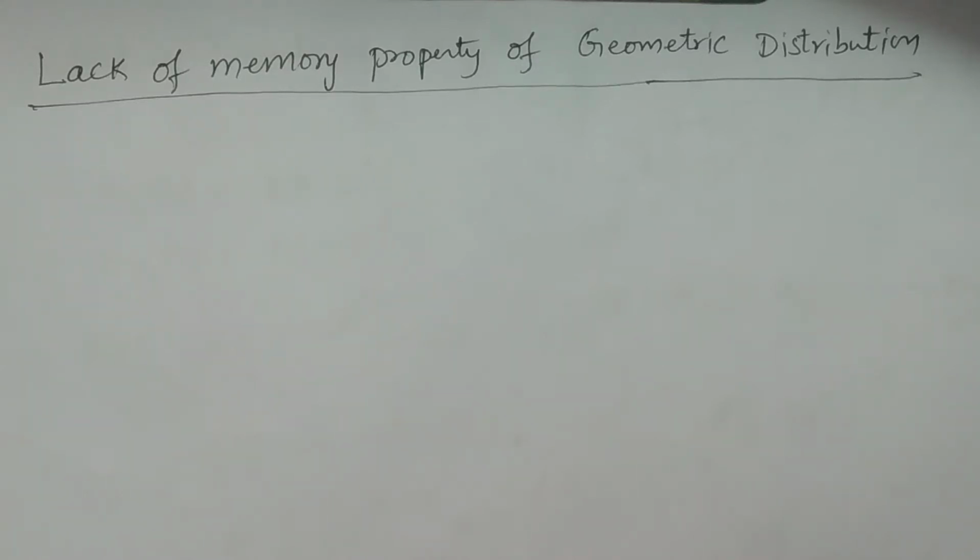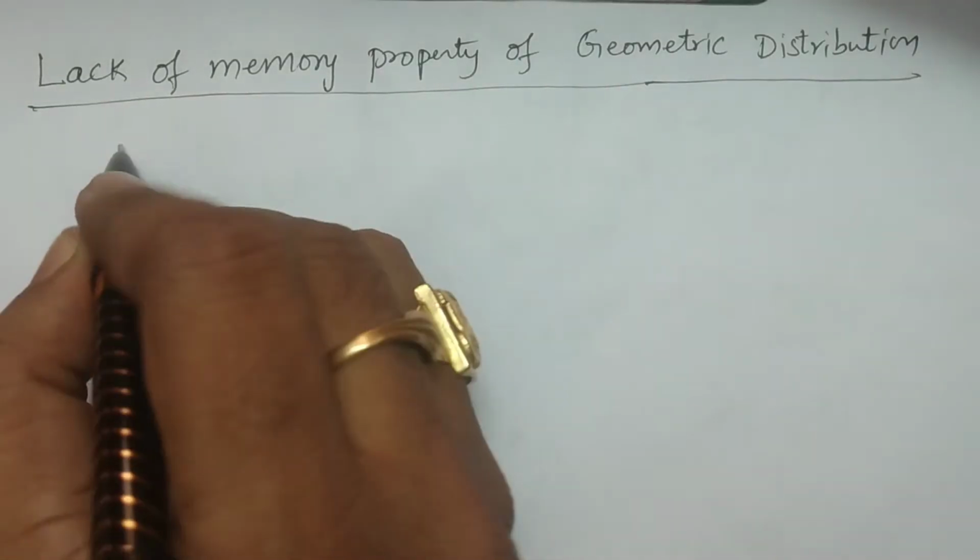In this lesson, I explain the lack of memory property of the geometric distribution. It is also called the lack of memory property. So what is the statement? What is the lack of memory property? For example, if you consider X is following a